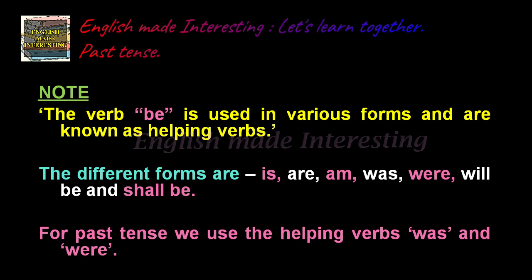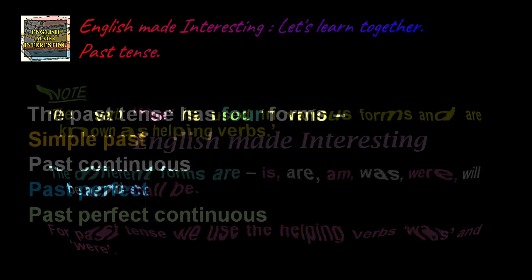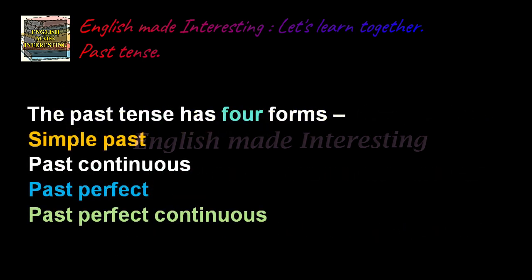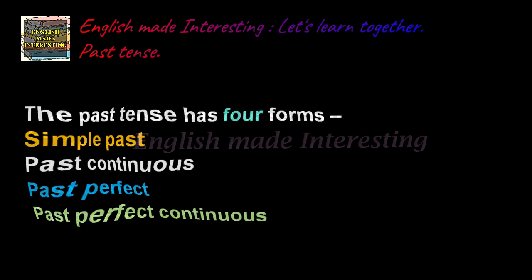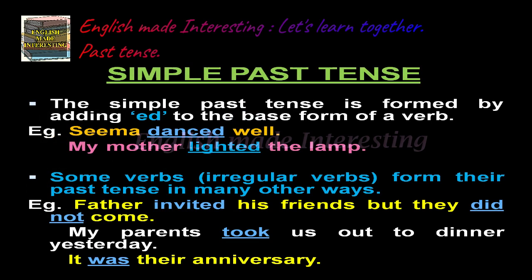For past tense, we use the helping verbs was and were. The past tense has four forms: simple past, past continuous, past perfect and past perfect continuous. Simple past tense. The simple past tense is formed by adding ed to the base form of a verb.